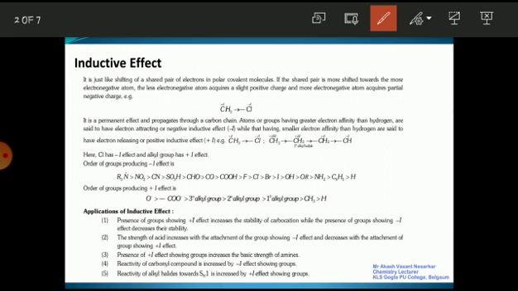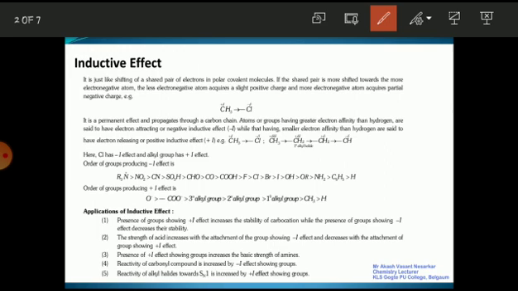Atoms or groups having greater electron affinity than hydrogen are said to have electron attracting or negative inductive effect. While those having smaller electron affinity than hydrogen are said to have electron releasing or positive inductive effect. For example, methyl chloride, alkyl halide, etc. Here chlorine has a negative inductive effect and the alkyl group has the positive inductive effect.